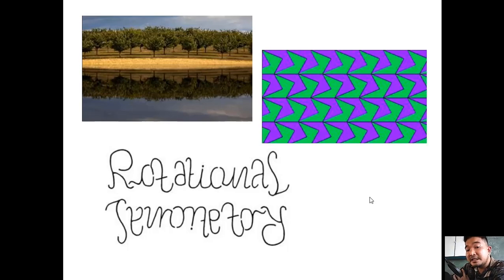We have the green one being moved into other parts of the plane, but the shape is still the same. The size is still the same. So that's translational symmetry. Remember that reflection or rotation is not involved in the movement.